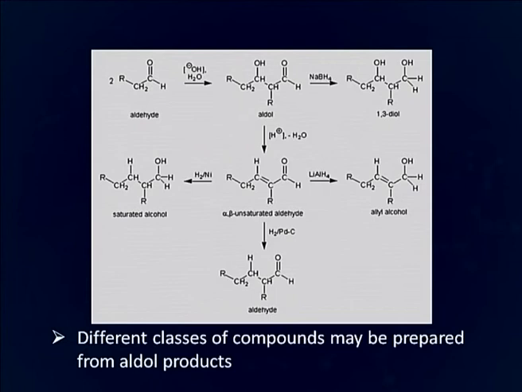As you can see here in this figure, different classes of compounds may be prepared from aldol products. This aldol product upon dehydration forms alpha beta unsaturated aldehyde, which upon reduction with different reducing agents forms saturated alcohol or aldehyde or allyl alcohol. Aldol product can also form the 1,3-diol by treatment with sodium borohydride. So, this aldol condensation reaction is a very important reaction in synthetic organic chemistry.